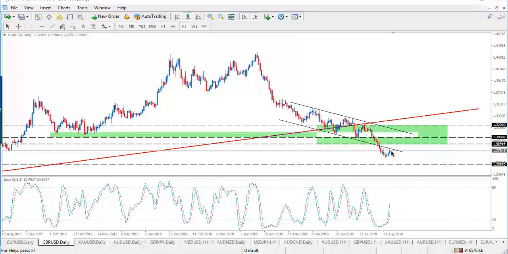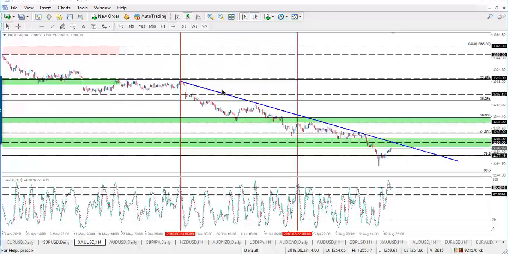In case this happens, then we can go short targeting the level of 1.2600, then 1.2555 during this week. This is conditioned by the continuation of trading below the level of 1.2875.